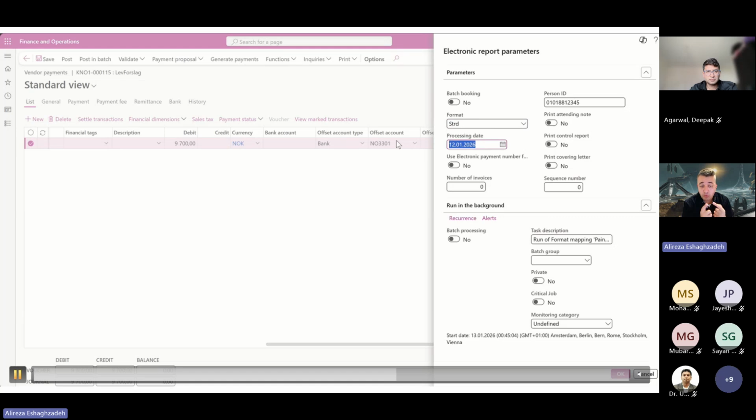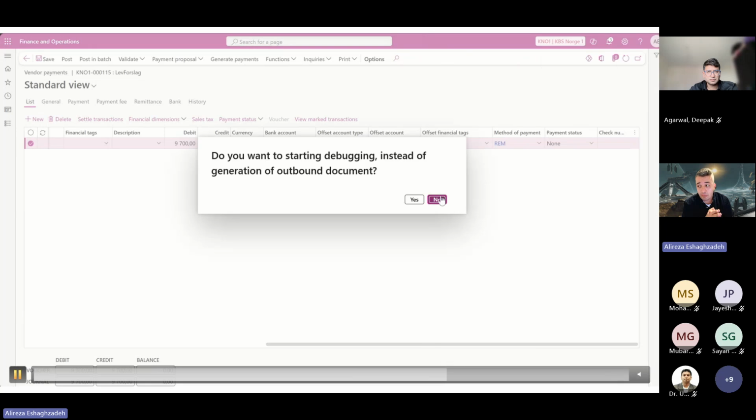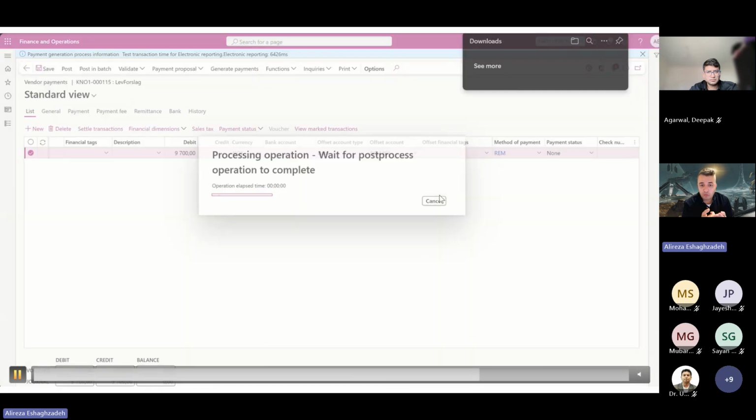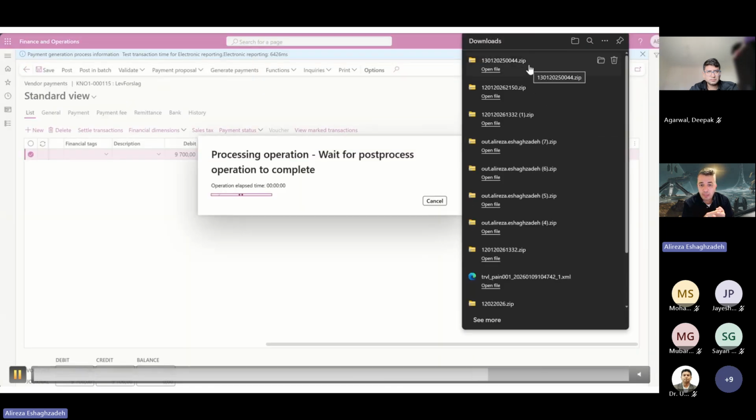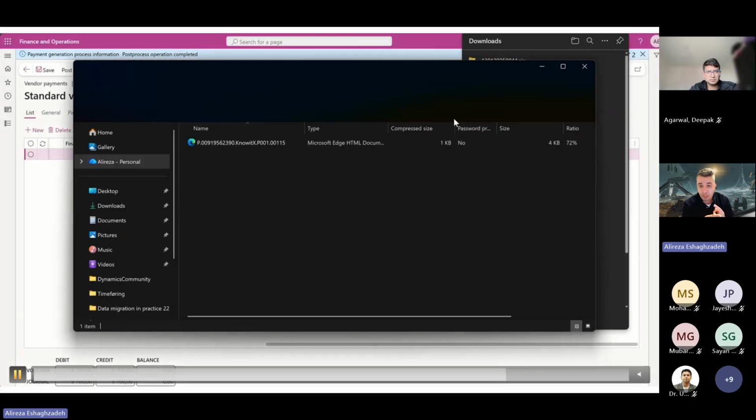Here it is also important to consider your agreement with the bank. Some banks require that for the formats, you need to have a structured format for domestic and unstructured for international payments. What's the difference between structured and unstructured? On a structured format, we have structured payment information, for example payment ID as a specific element and invoice number as a specific element.